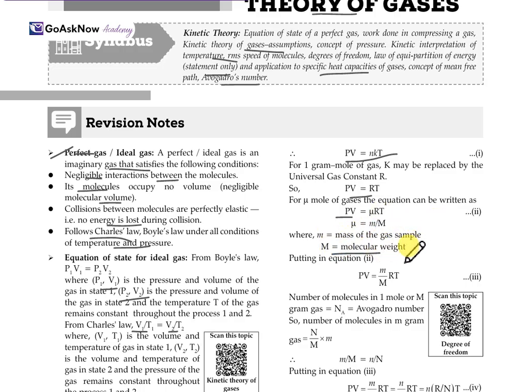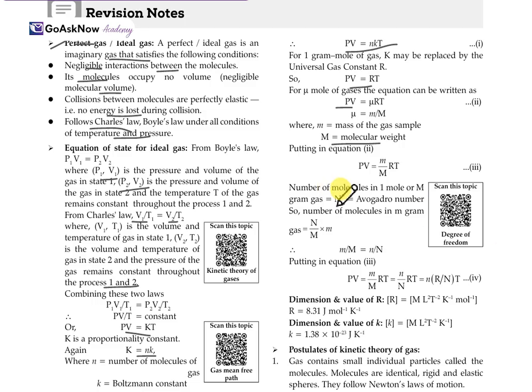So when we put this in equation 2, we get PV equals m upon M RT. The number of molecules in 1 mole is N_A, the Avogadro number, for gram mass M. So the gas has n equals N by capital M into m. So we get the ratio m upon M equals N upon N_A. We put this in equation number 3, as we have the value of both ratios. So here we get PV equals m upon M RT, or N upon N_A RT. So here we get NRT upon N_A. This is the equation for the ideal gas, or equation of state for an ideal gas.